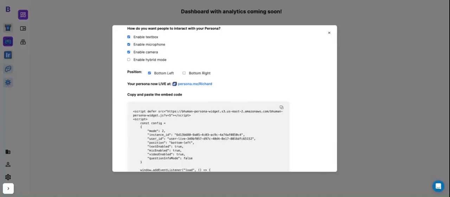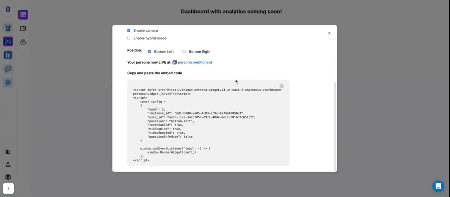So let's go back to persona, and we also have this option here where we can copy and paste embed code. All we have to do is put this in the header tag on our site, and it'll automatically embed that persona onto the website. And I can decide if I want to embed it on the bottom left or at the bottom right. So let's go ahead and check out how this looks embedded on a website.